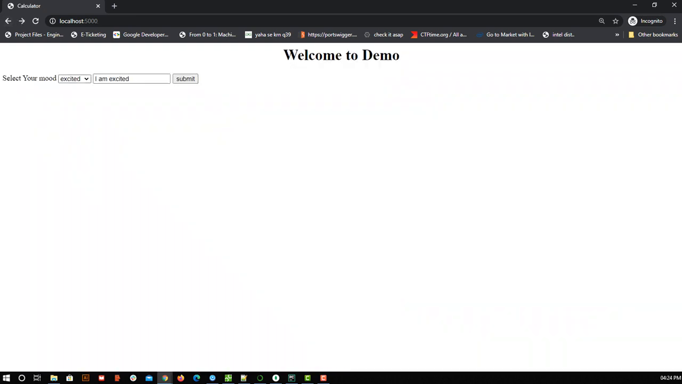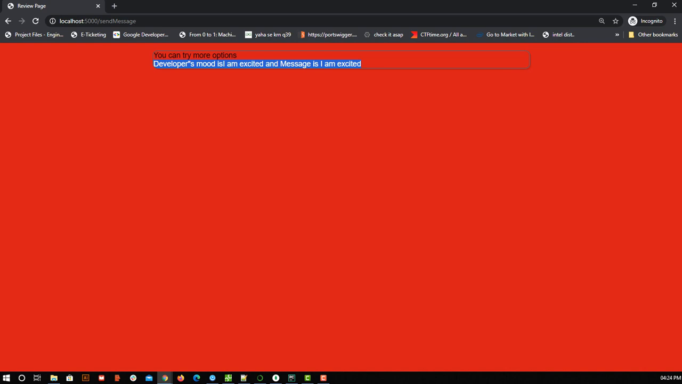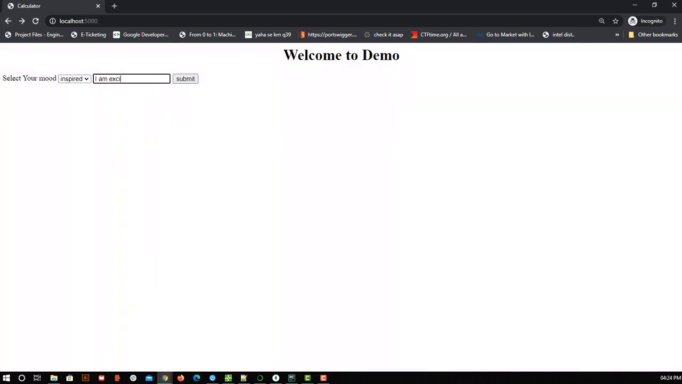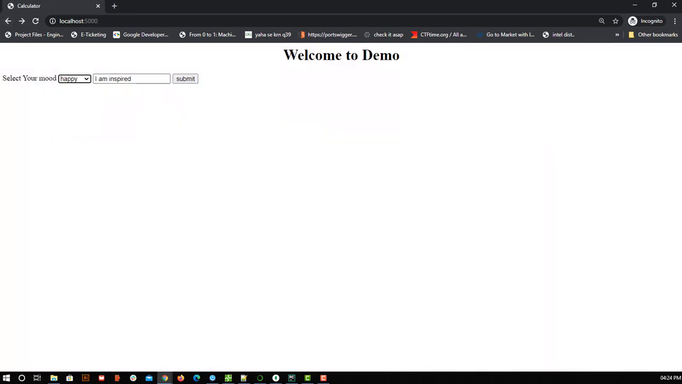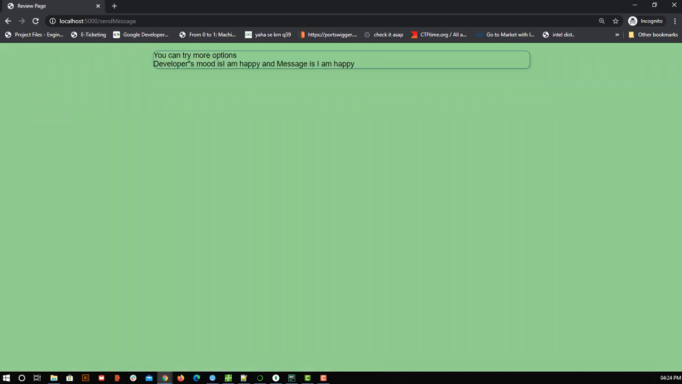Let me go back and select some other option, inspired. Now let me submit it. You can see based on the response I'm selecting, the background is changing and the message is changing. The message is I am excited again because I have not changed anything here. I am inspired. Okay, submit. So developers mode is I am inspired, and the color is different. Now similarly the final option is happy. I am happy. You can see again the color is changing.